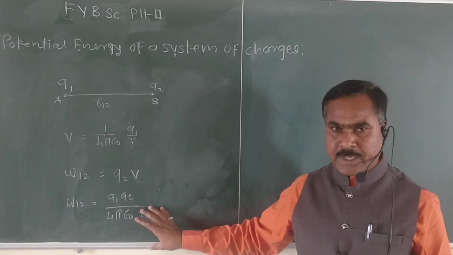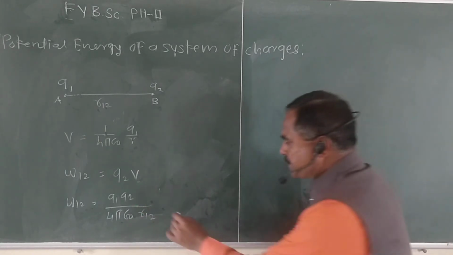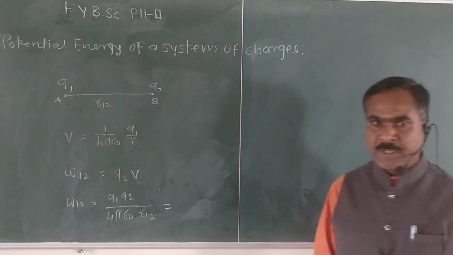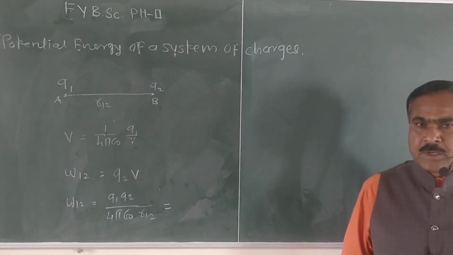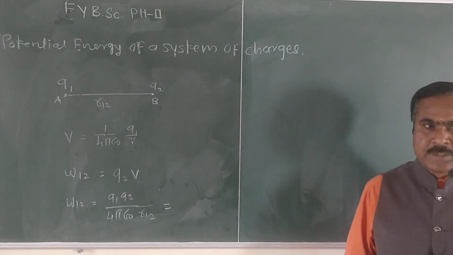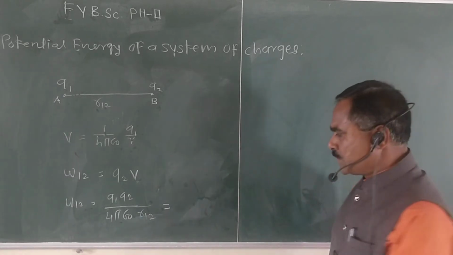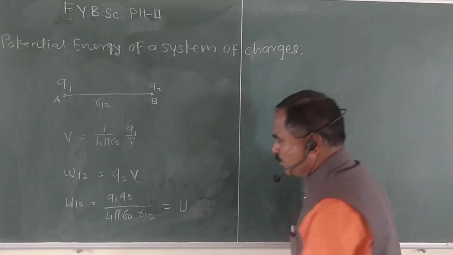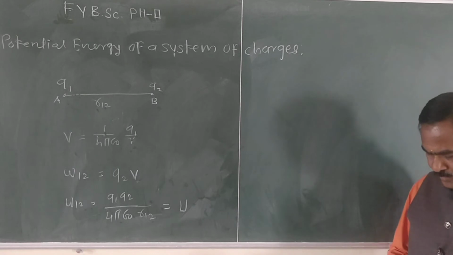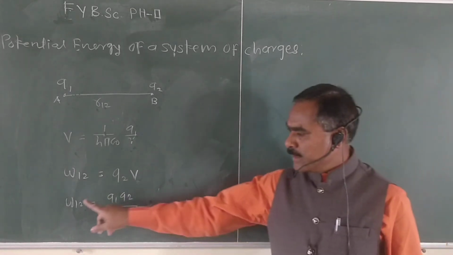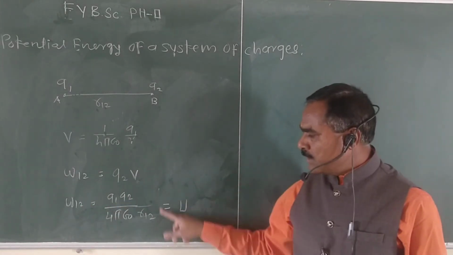So this is the work done and this is equal to the potential energy. Now here potential energy is denoted by the symbol U. So here we write potential energy U equal to W12, that is equal to this formula.